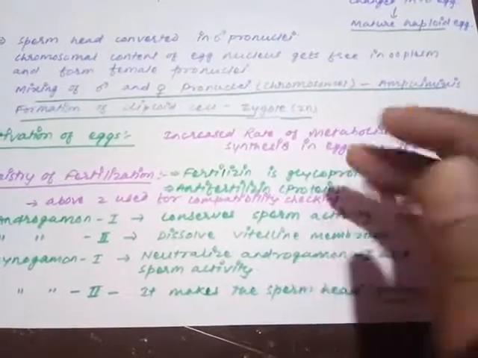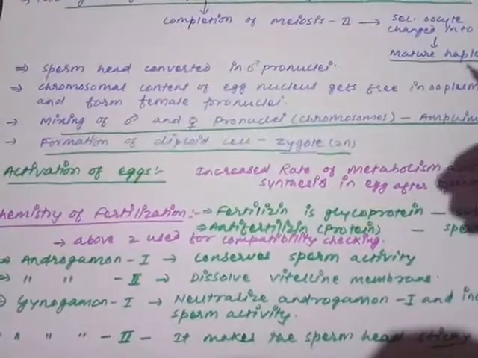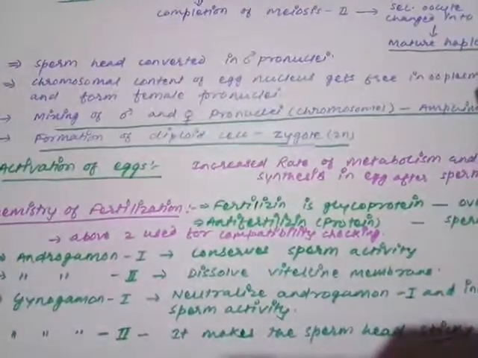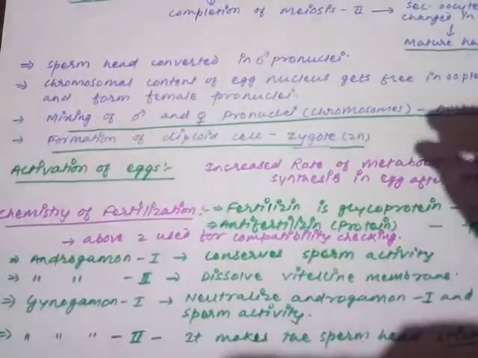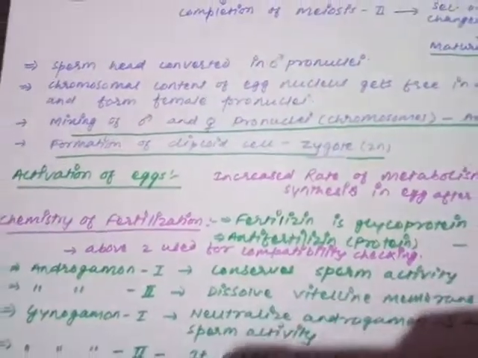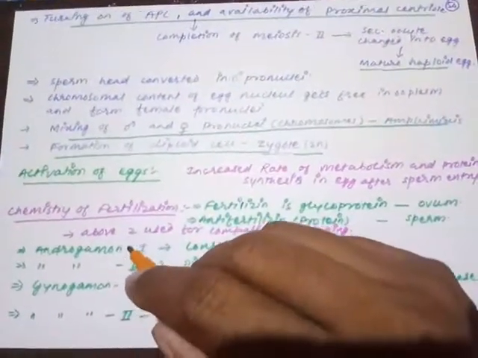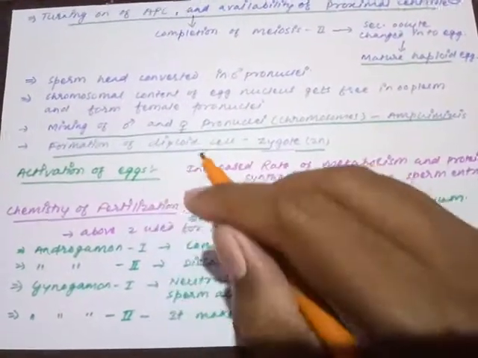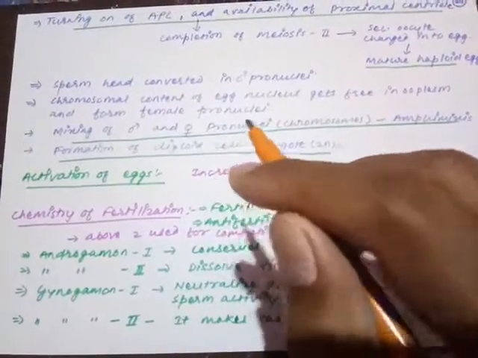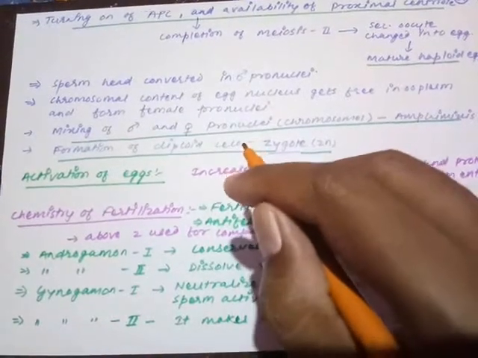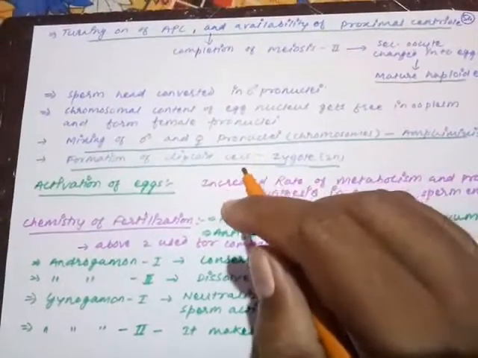So this is all about fertilization, and I think I have tried to make everything clear today. You have to read carefully, one by one, each and every concept. I tried to provide you all the concepts in the form of a sequence, a series, so that you do not have any kind of problem. So just take care about that. Go through the concepts. This is a very important concept for competitive examinations. So go through it one by one. Each and every concept is very important. Try to understand, and watch the video again and again so that you have a better understanding of the process of fertilization.